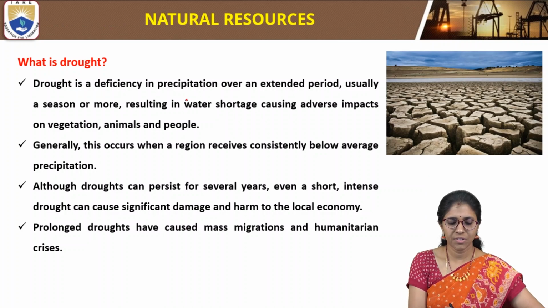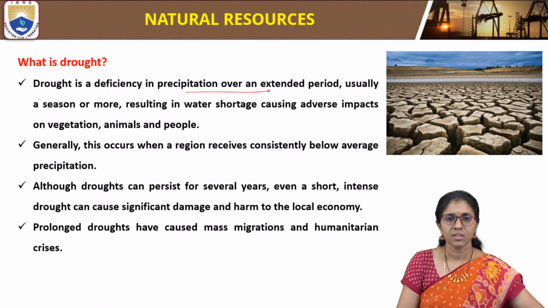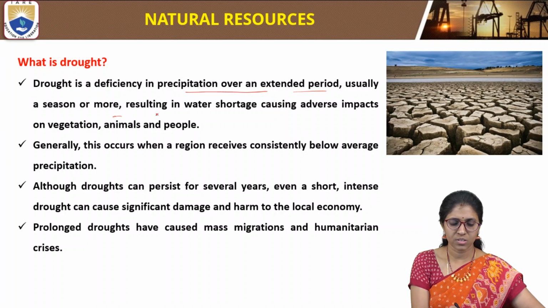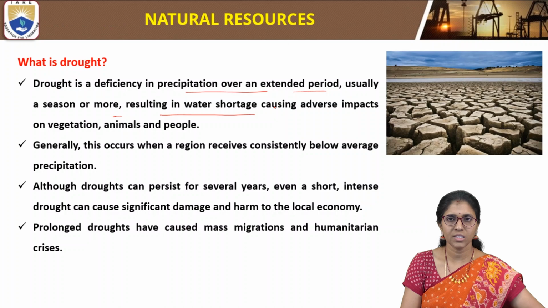Drought is a deficiency of precipitation over an extended period, usually a season or more, resulting in water shortage causing adverse impacts on vegetation, animals and people. So drought is nothing but a deficiency in precipitation over an extended period of time.